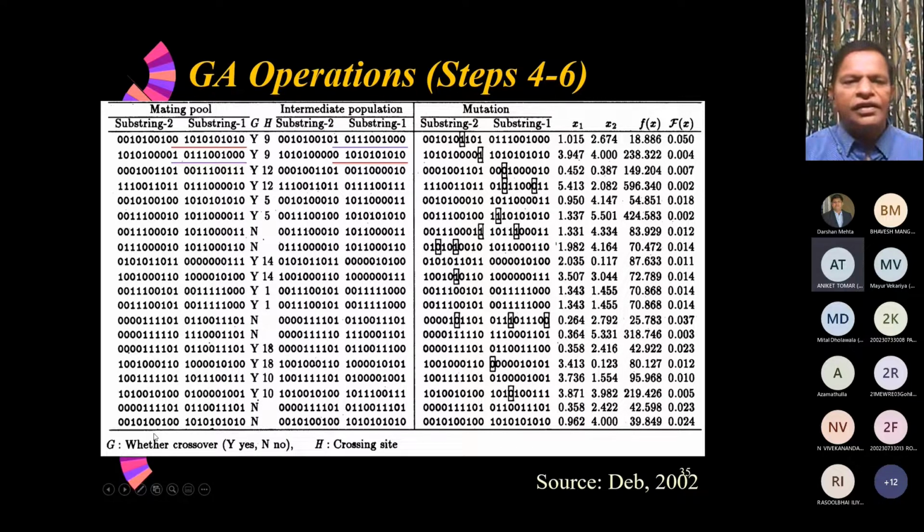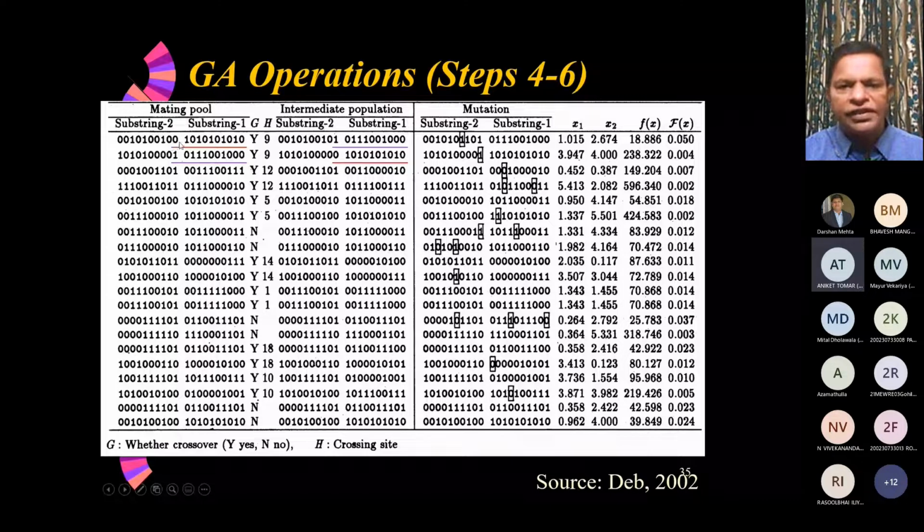Then if you look at one combination that we want to perform as far as crossover is concerned, you take the first member and check whether it is a candidate for crossover or not. If it says yes, then pick up the next member, which is also a candidate for crossover. That means these are the two members to be selected for mating through our roulette wheel simulation. Once that is done, the next thing is the position at which you want to perform the crossover, say the 9th position. So after 9, whatever is under the red line and whatever is in the blue line here, these two are to be swapped.